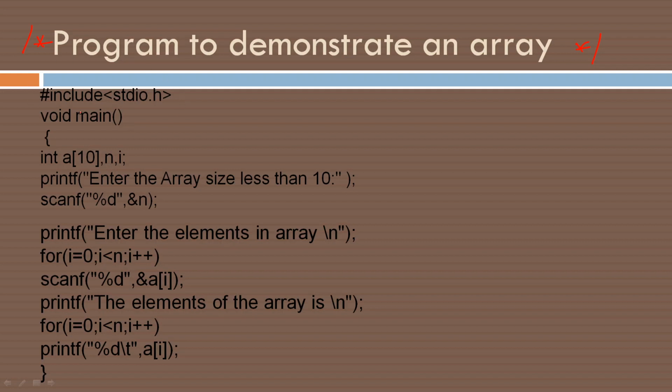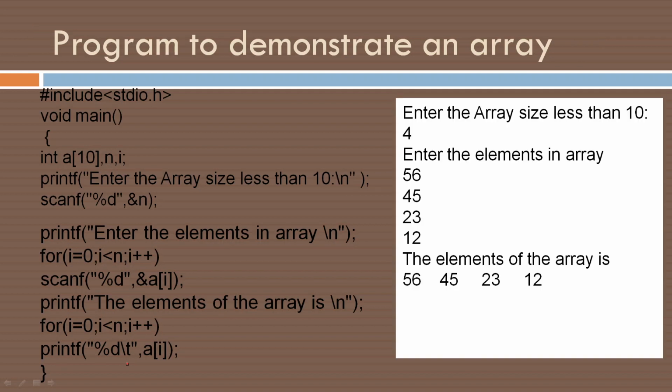Then we have included the library statement stdio.h, void main, int a[10], n, i. printf "Enter the size of the array less than 10", and using scanf we read it. Then "Enter the elements in the array": for i equal to 0, i less than n, i plus plus, scanf %d &a[i]. Whatever the value of n, that many values will be read into the array. We then print the elements of the array: for i equal to 0, i less than n, i plus plus, printf "%d\t", a[i]. The \t is there because we need some space between array elements. We could add a space or a newline, no issue, but here I have added only \t.